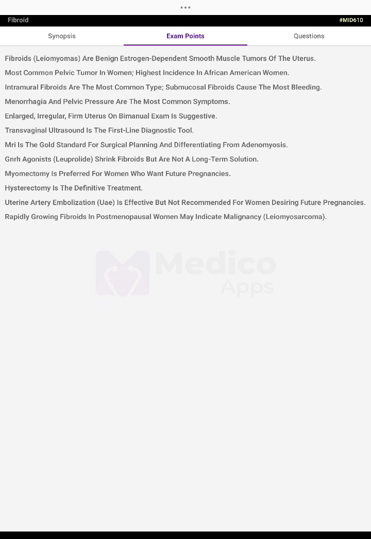Transvaginal ultrasound is the first-line diagnostic tool. MRI is the gold standard for surgical planning and differentiating from adenomyosis. GnRH agonists shrink fibroids but are not a long-term solution. Myomectomy is preferred for women who want a future pregnancy. Hysterectomy is a definitive treatment. Uterine artery embolization is effective but not recommended for women desiring future pregnancy. Rapidly growing fibroids in postmenopausal women may indicate malignancy: leiomyosarcoma.